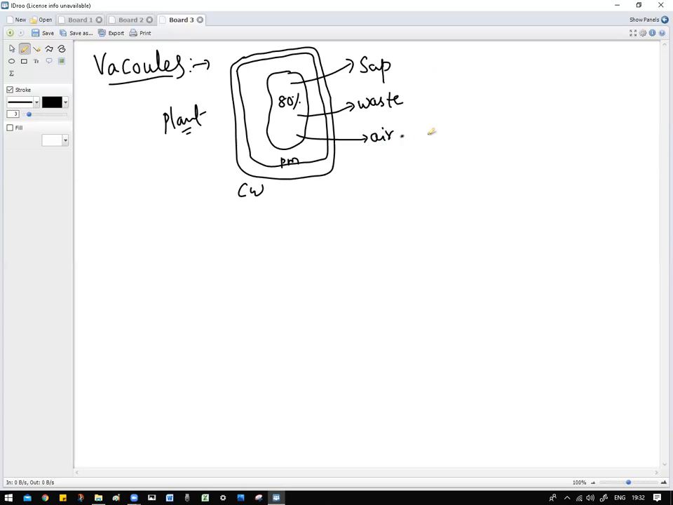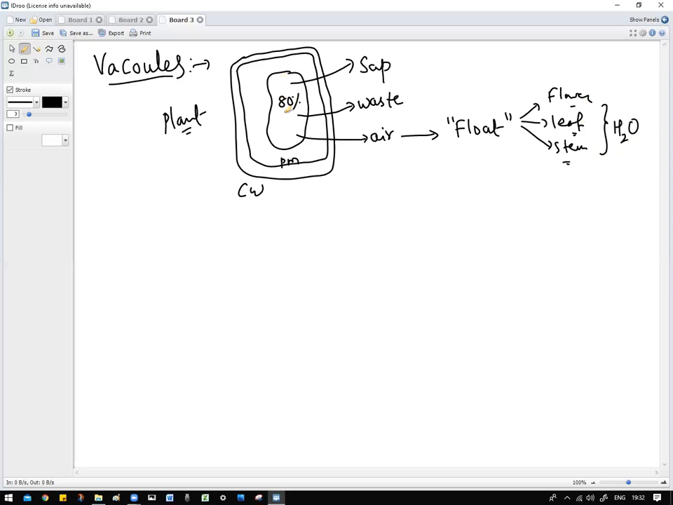What does this air do actually inside this? Because of this vacuole, which is comprising of air, due to this only the plant will float on water. If you put any part of the plant, whether it is flower or leaf or stem, here, they all will float on water. Is it right? This is because the plant cell contains vacuole.